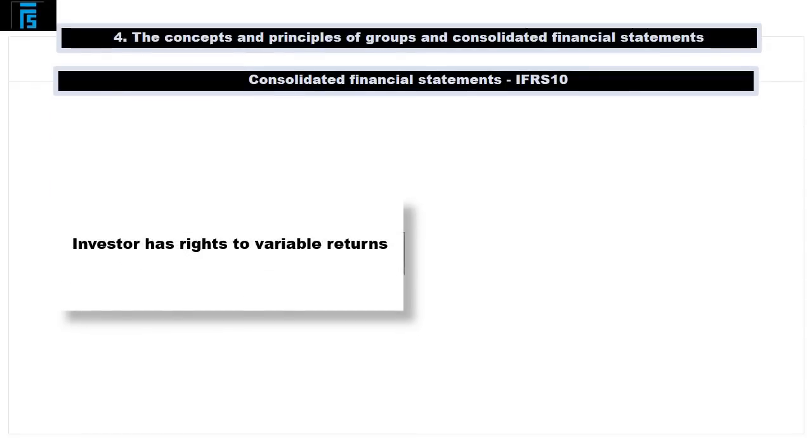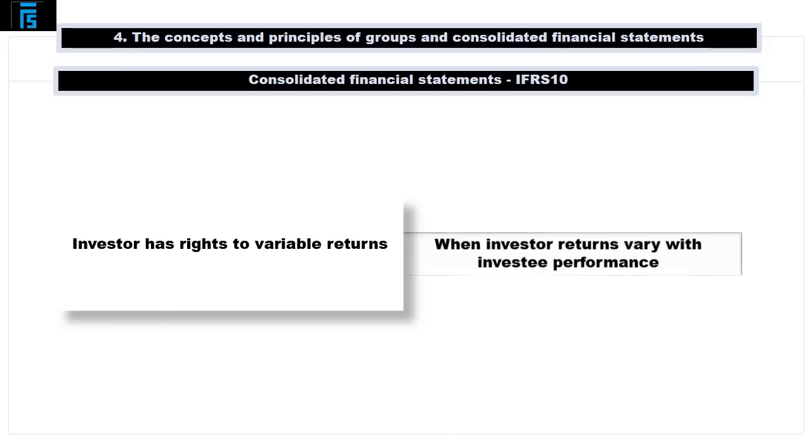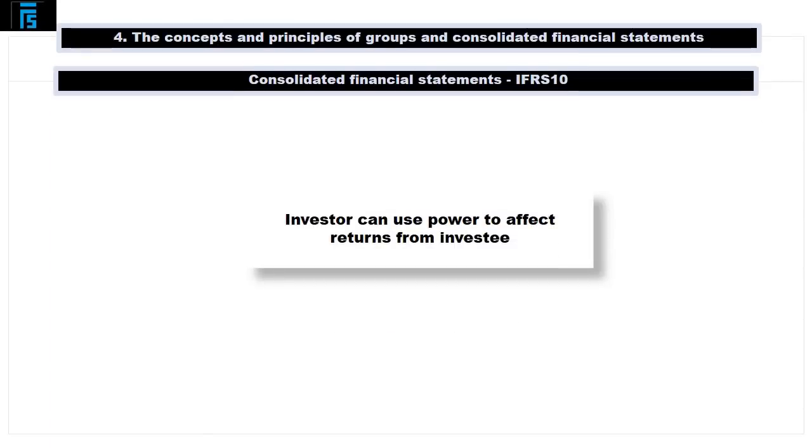The second criterion for assessing whether an investor exercises control over an investee concerns whether the investor has an exposure or has rights to variable returns from its involvement with the investee. Such conditions are deemed to exist when the investor's returns have the potential to vary as a result of the investee's performance. A principal example of variable returns from an investment are, of course, dividends.